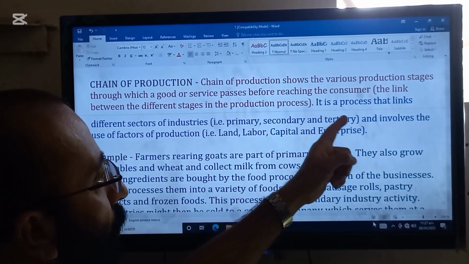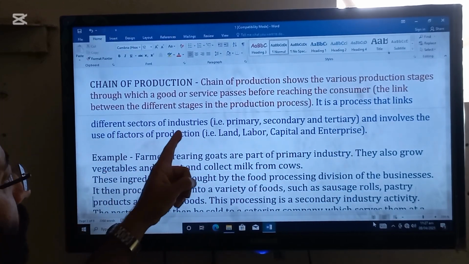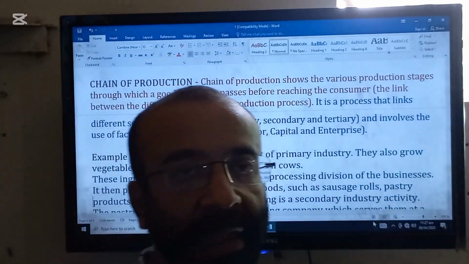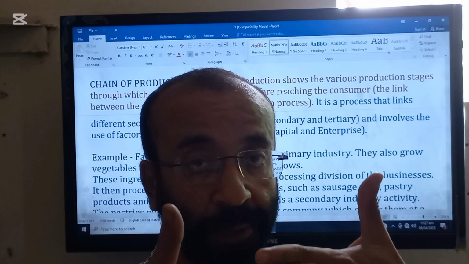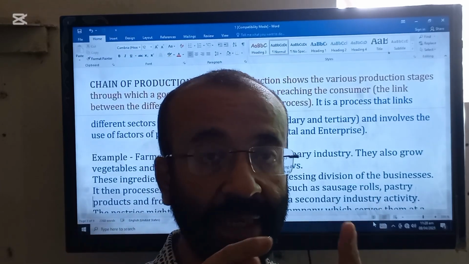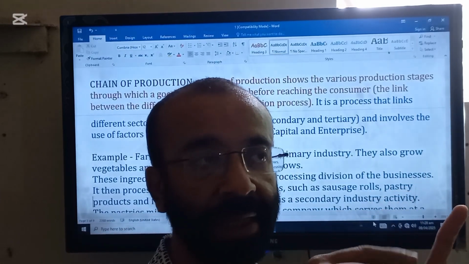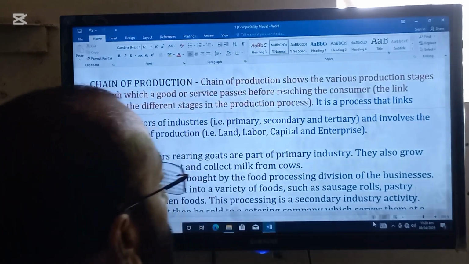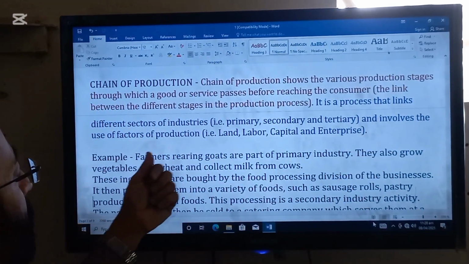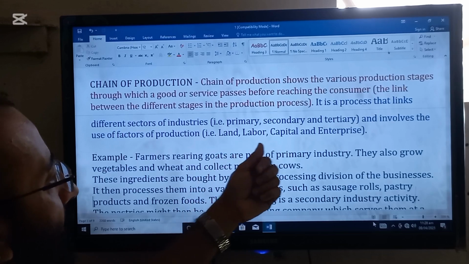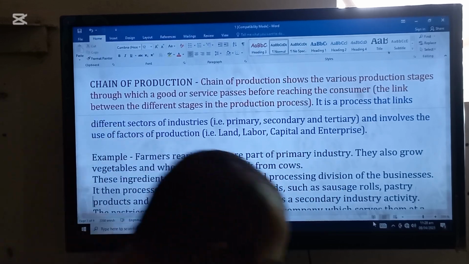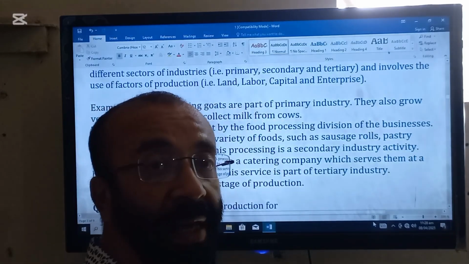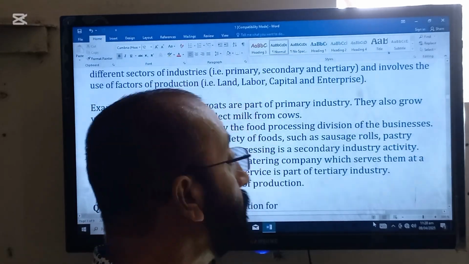For example, it is a process that links the different sectors of industry, that is primary, secondary and tertiary. So this is actually the link between the primary, secondary and tertiary sectors before going to the consumer, and it involves the use of the factors of production, that is land, labor, capital and enterprise. Now we are going to take an example because an example will make our concepts clearer.